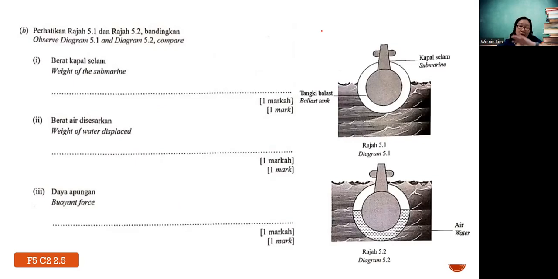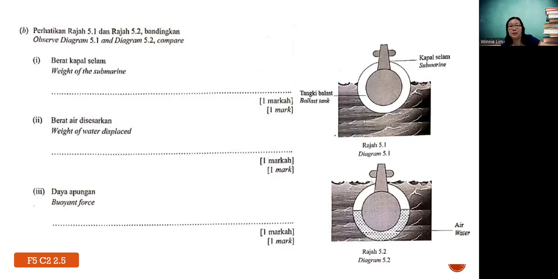But they also have another context, which is a different object in the same liquid. That means for example plastic or metal, then they are in the water, same type of water. Okay, so you all must really understand the questions before you start to answer, or else you may reverse the concept.